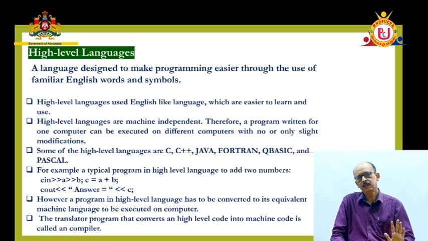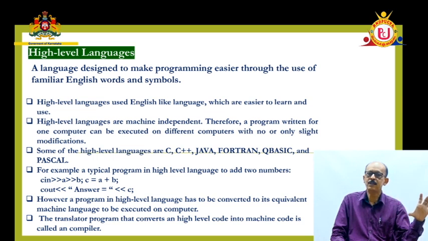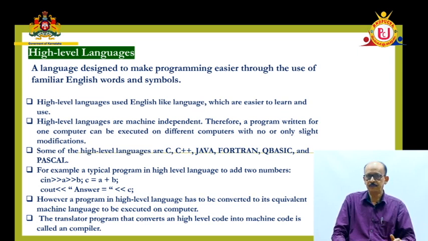But one problem with this is that it needs a translator, because this is a user understandable language, not a computer understandable language. Suppose you want to execute it in a system, it needs to be translated to machine level language. So you need to have a translator.